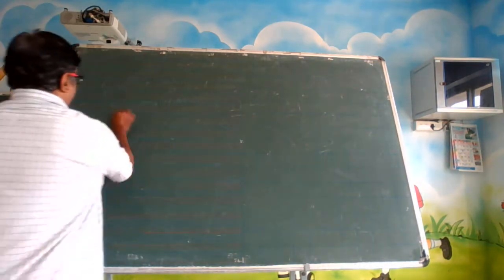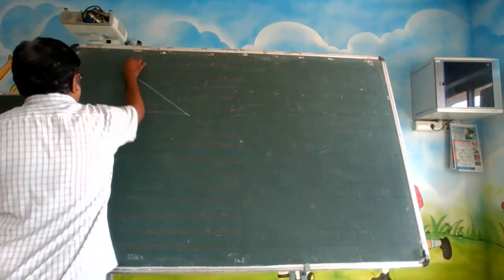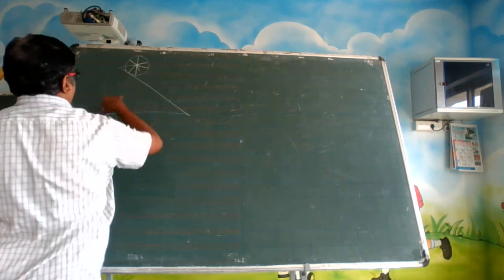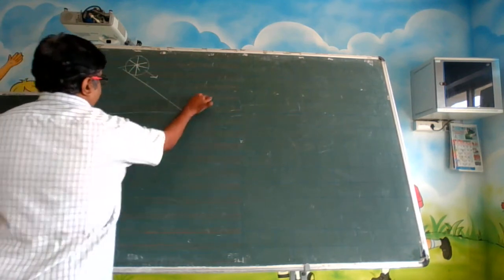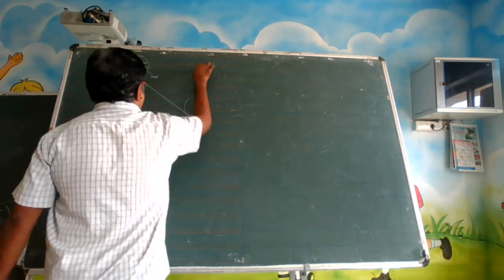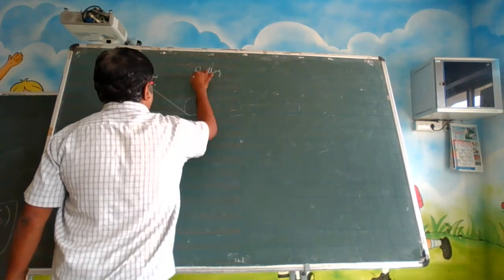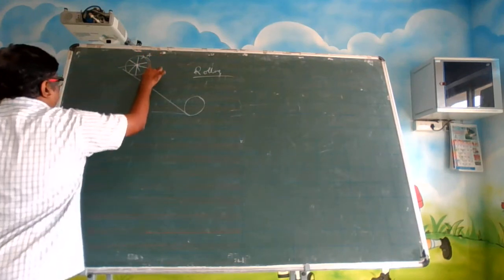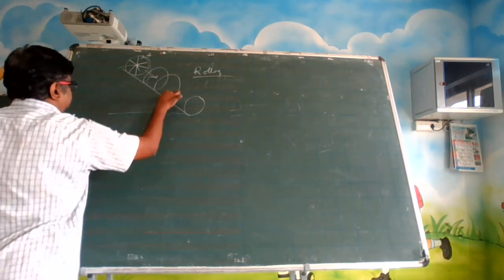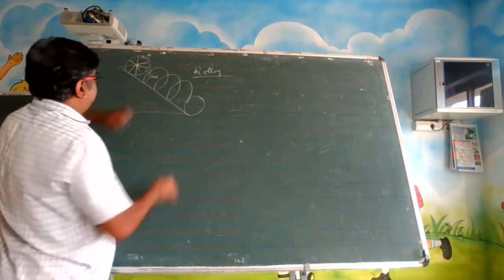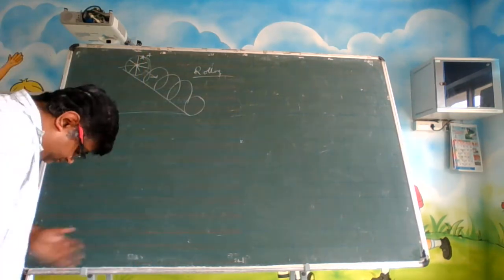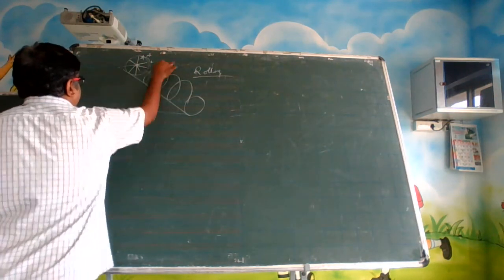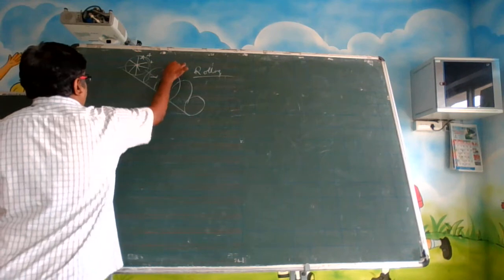Now, suppose there is an inclined plane and there is a wheel. There is a wheel, right? It is going like this. It is rolling. Alright? So, if you take this particular point, it is coming like this. It will lead to confusion. So that's why you fix a point. You fix a point. See this point A, it is going like this, no? All these points are A points only.